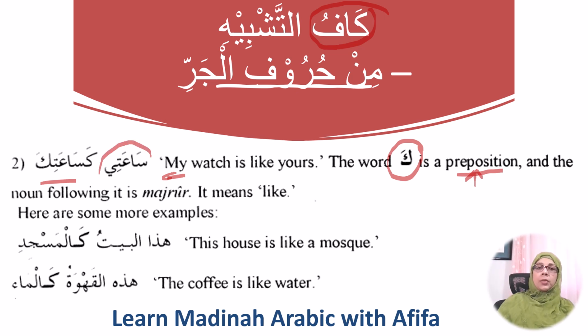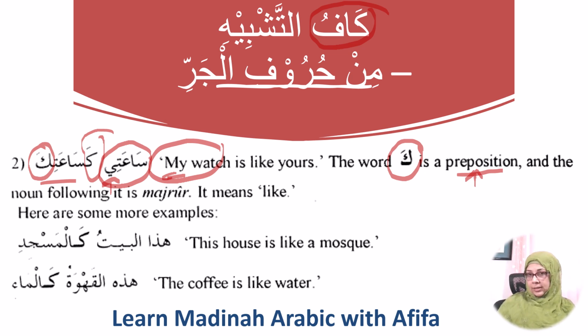Here sa'ati, the ya is ya mutakallam, it means my watch. Ka right here is the ka of the preposition type. My watch is like sa'atika, your watch. This ka is the ka of the attached pronoun. It is fixed in shape because it is a pronoun, but from a grammatical point of view, it is majroor. So this ka means like. Let's take a look at more examples here.